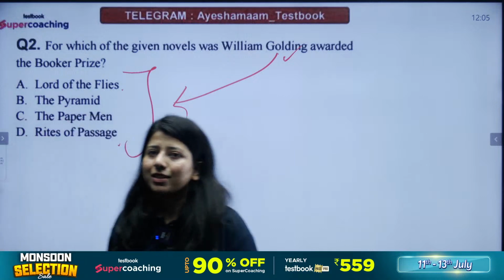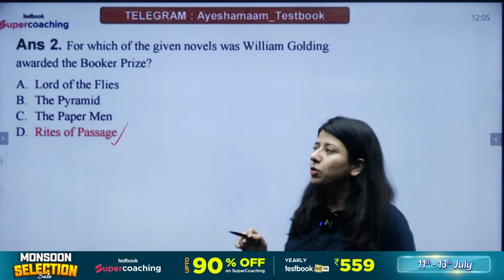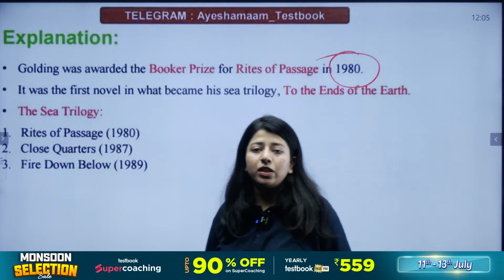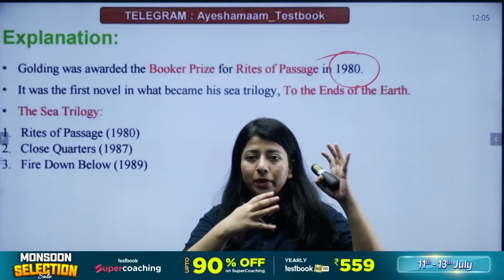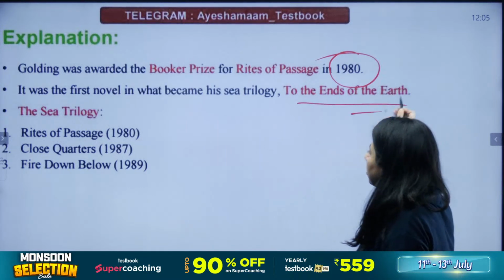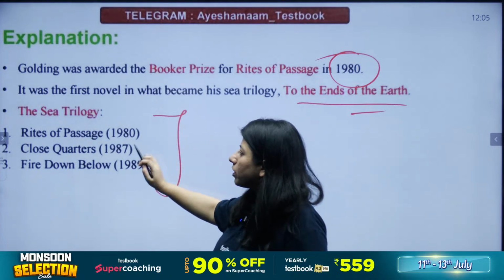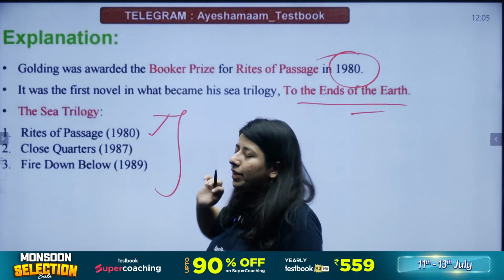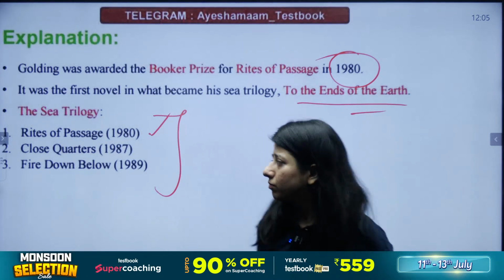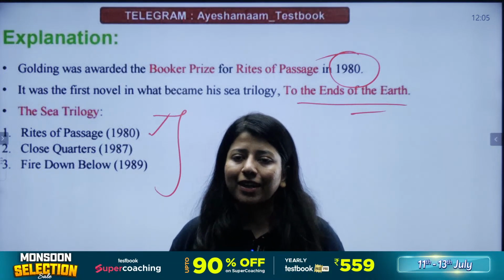Okay, let's look at the answer then. The answer is Rites of Passage. Rites of Passage was a novel by William Golding. The novel was published in the year 1980. The novel is actually one of the novels of a complete trilogy by William Golding. The trilogy was called To the Ends of the Earth. The three novels were Rites of Passage, Close Quarters and Fire Down Below, right? Our Booker Prize winning novel is the first novel of this trilogy. The novel is called Rites of Passage. The year was 1980.